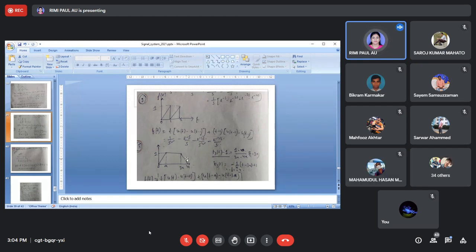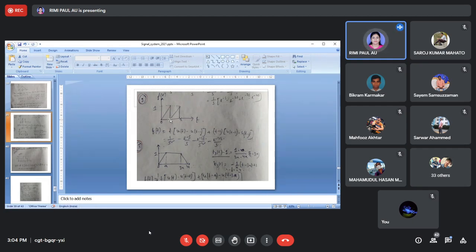We'll see another case, and now you will solve this problem. Just draw it and try it. Here also we have got t minus 1 for this one, multiplied with another gate pulse function, because the gate pulse function starts from t equals 1 and ends at t equals 2, and in the 0 to 1 range it starts from 0 and ends at 1.